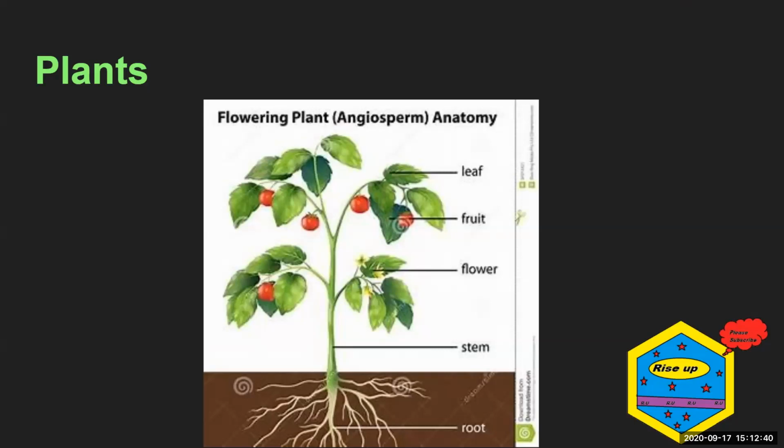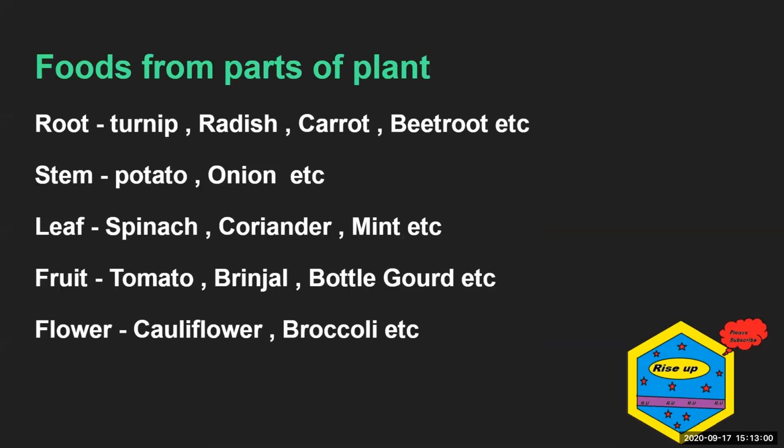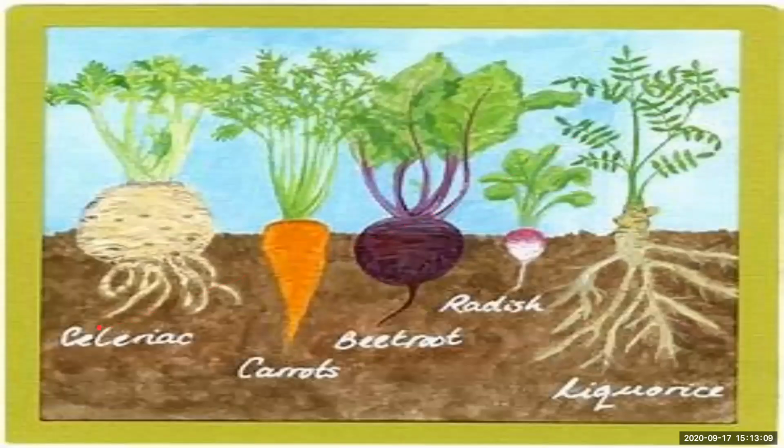And plants are also one of the sources. Plants have different parts like root, stem, flower, fruit, leaf, etc. Different plants have different edible parts. Edible means eatable, the part of the plant which we can eat. One plant has one edible part or more than one edible part. From the root we get turnip, radish, carrot, beetroot, etc.